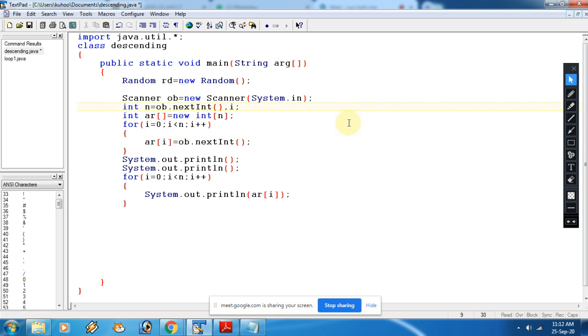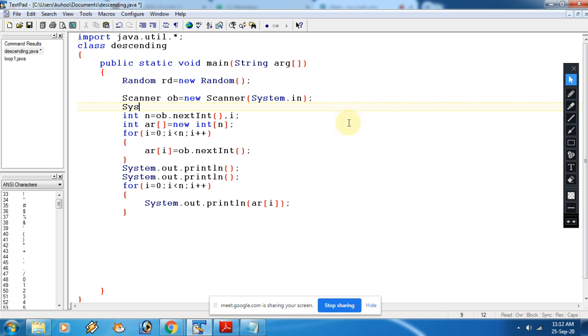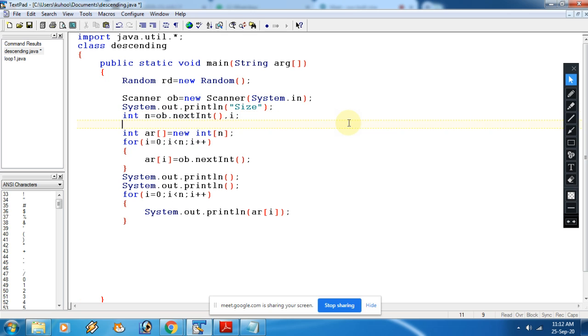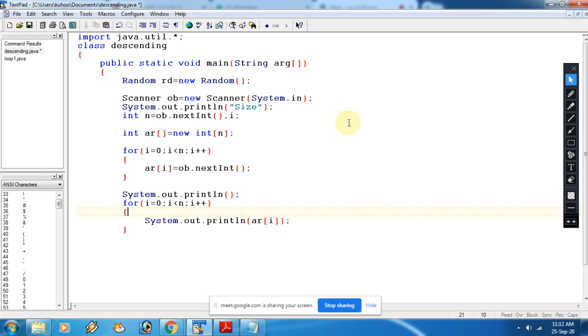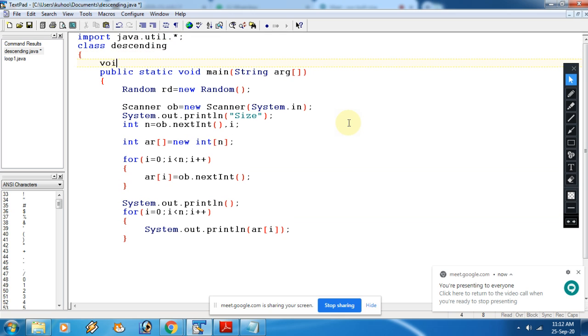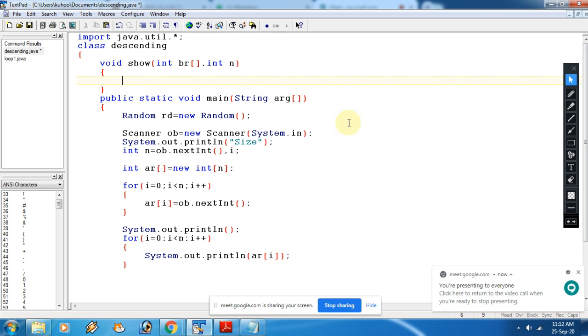So in this question we are inputting the size of the array, and it is stored in an int variable, right? And then we are creating a simple array AR, and then we are inputting it. After that we are giving a single line space. Then now what we are supposed to do? See, one function, in a function only we are going to print. In this we are receiving size. Simple function I am using.